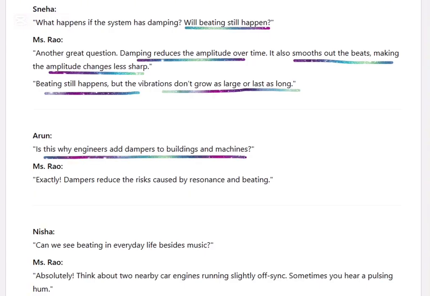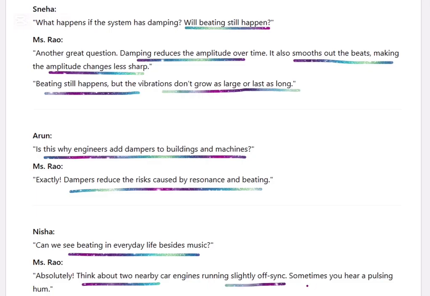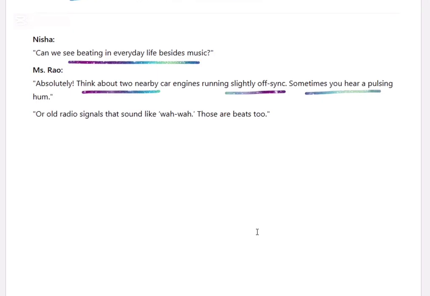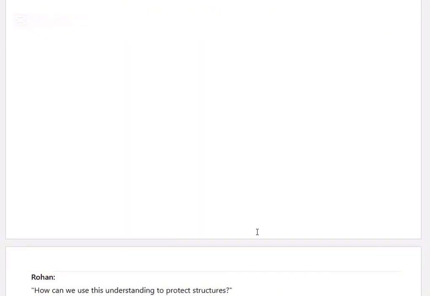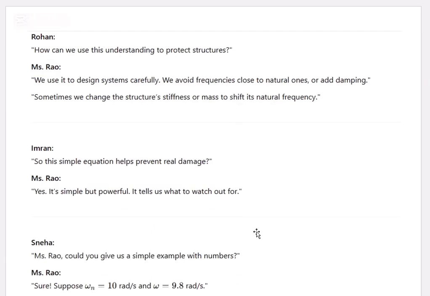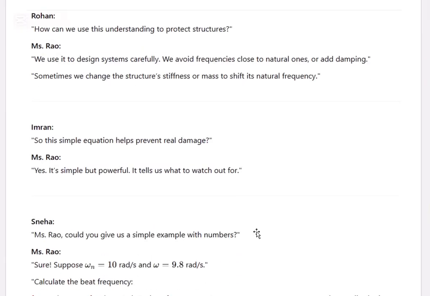Is this why engineers add dampers to buildings? Dampers reduce the risk caused by resonance and beating. Can we see beating in everyday life besides music? Think about two nearby car engines running slightly off sync. Sometimes you hear a pulsing hum, or old radio signals that sound like wah, wah. Those are also beats.